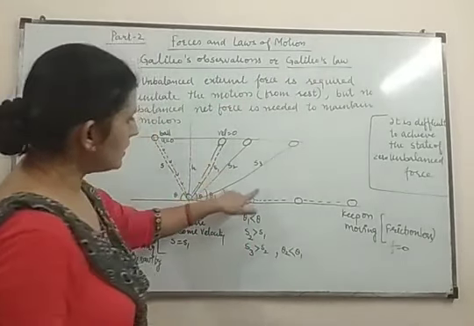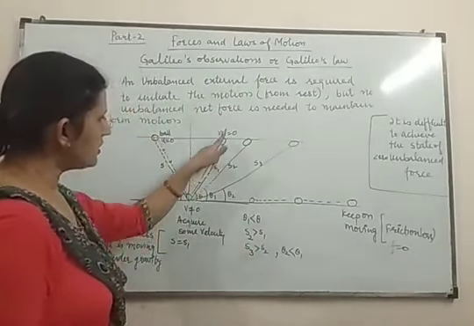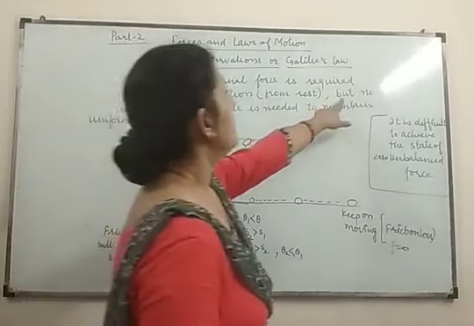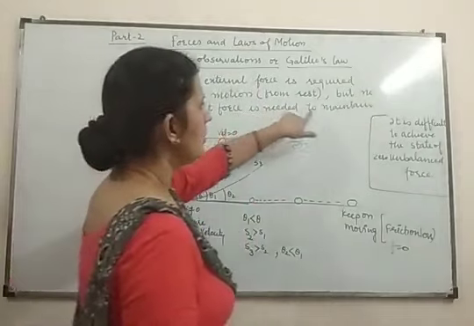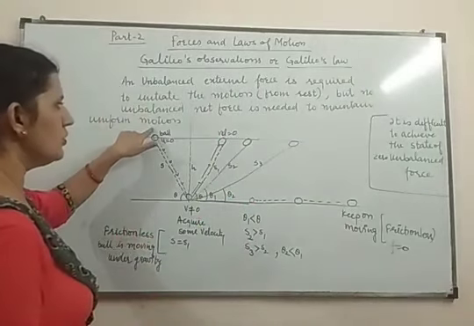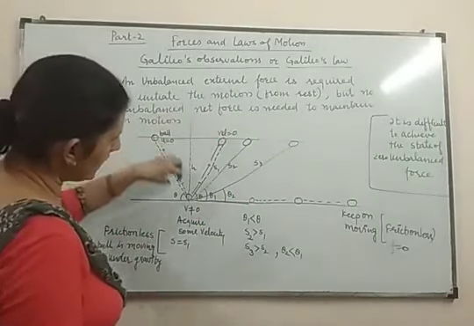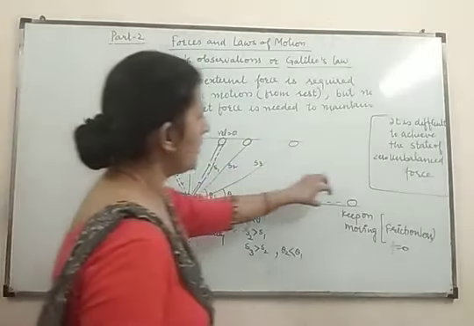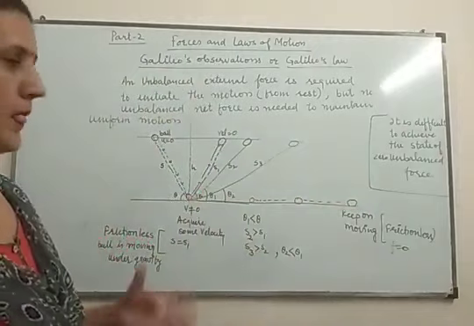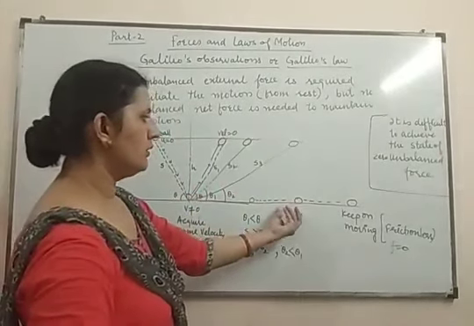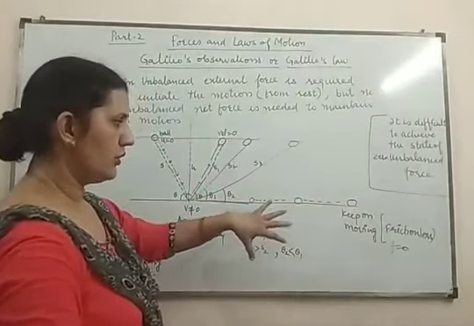And considering this concept, the ball was moving, but no unbalanced force is needed to maintain uniform motion. If the object is actually moving, then no force is required to keep it moving, and it can stop only when some force is acting on it.